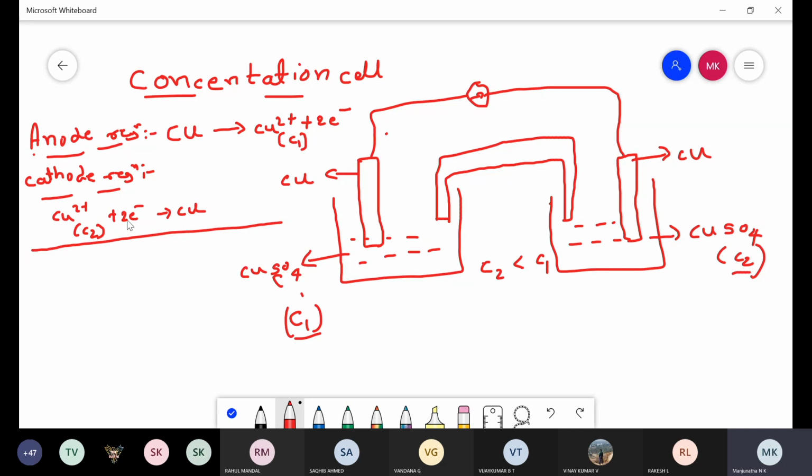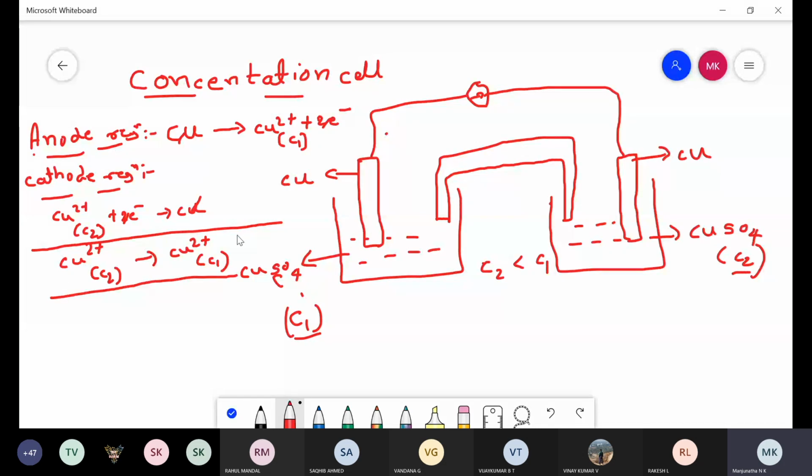This is the reduction reaction. Now here the 2 electrons get cancelled, copper gets cancelled, and the remaining is Cu2+ C2 concentration gives rise to Cu2+ C1 concentration. So this is the net reaction.